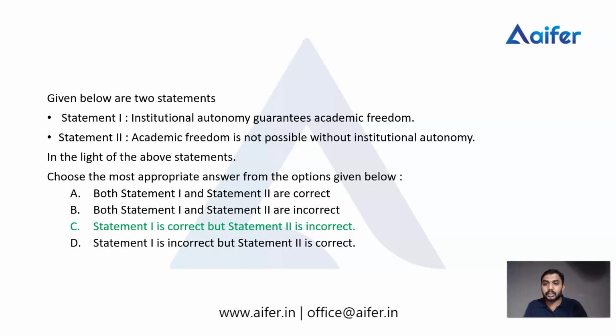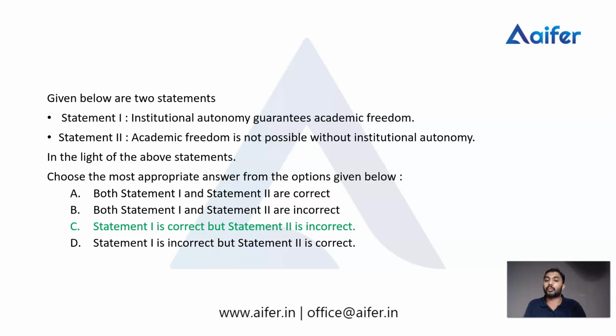And we can check why or how statement 2 becomes incorrect. When we check statement 2, we can understand this statement is incorrect because the statement says academic freedom is not possible without institutional autonomy. In the first statement, we have said that institutional autonomy guarantees academic freedom, but we have to understand that institutional